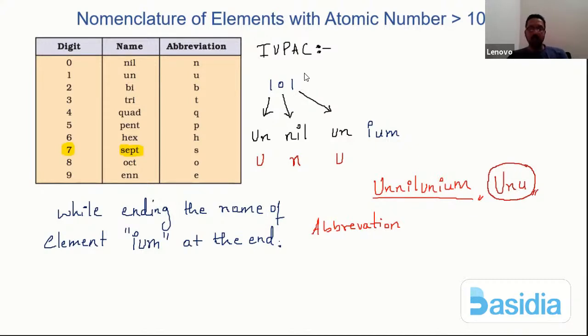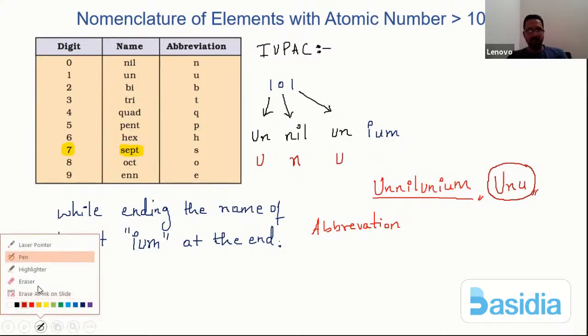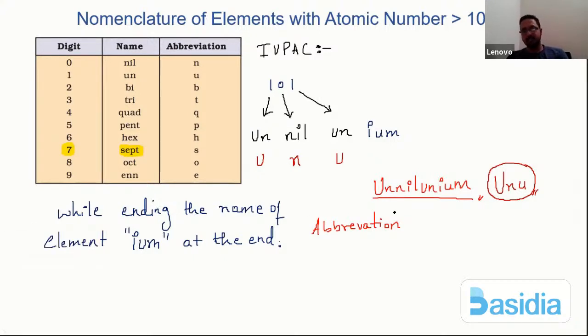So using this table, we have to try to nomenclate the elements having atomic number more than 100. Let us try with another simple example. Before that, I would give you 30 seconds to complete the writing, so you have 30 seconds to note down the things.